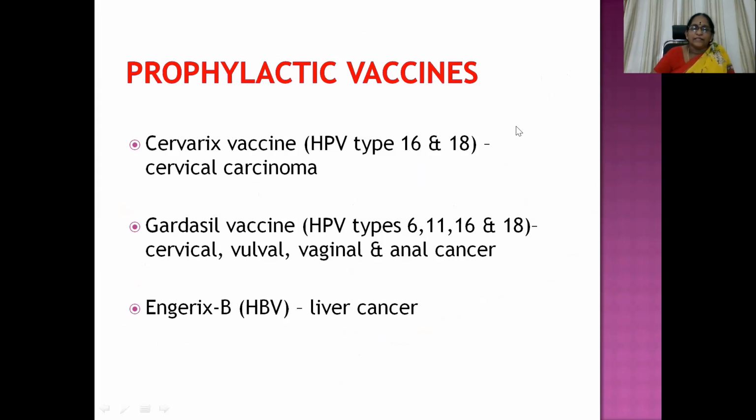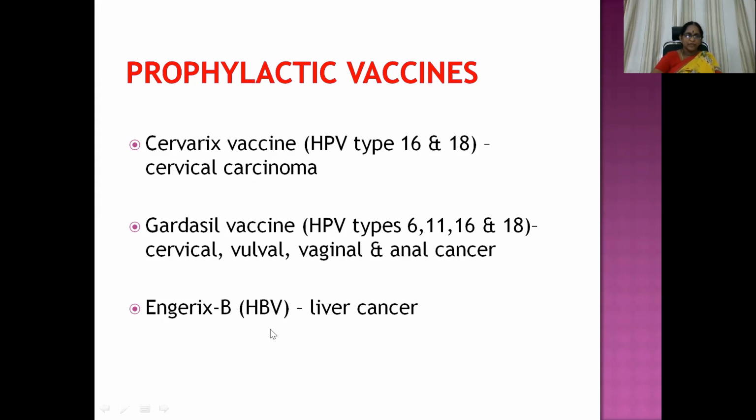Then comes prophylactic vaccine. Cervarix vaccine, HPV types 16 and 18, is used in the management of cervical carcinoma. These cancer vaccines can be asked as 4 marks questions, or just name any 2 or 3 or 4 cancer vaccines, maybe like 2 marks questions also, or even in viva voce. Then Gardasil vaccine, which covers HPV types 6, 11, 16 and 18, human papillomavirus, used in the prevention, not management, because we have prophylactic and therapeutic vaccines also. This is a prophylactic vaccine. So prevention of cervical, vulval, vaginal and anal cancer.